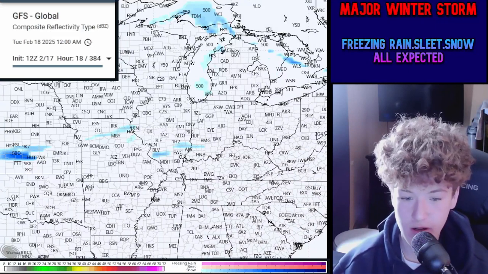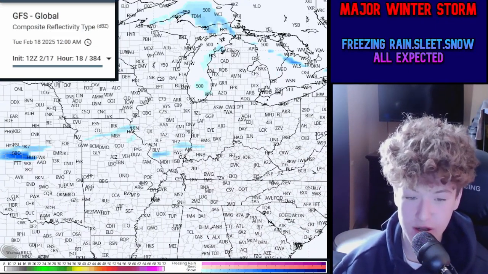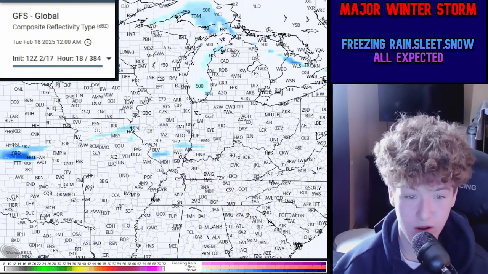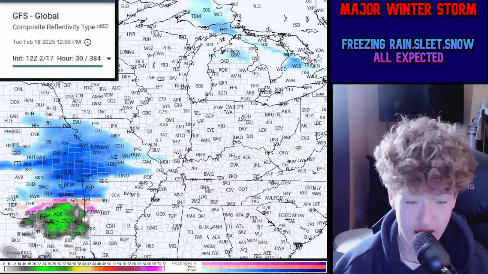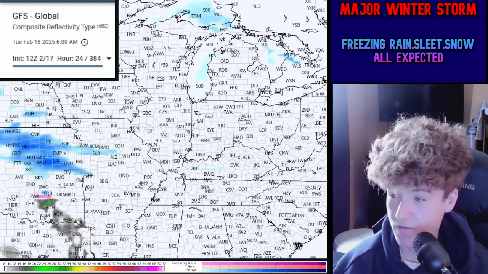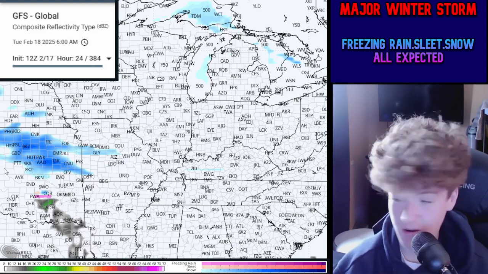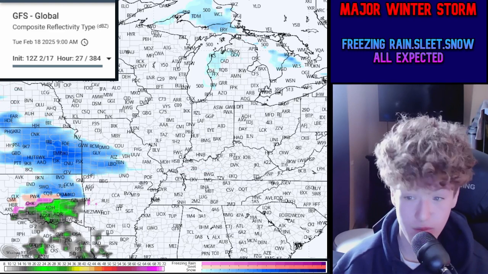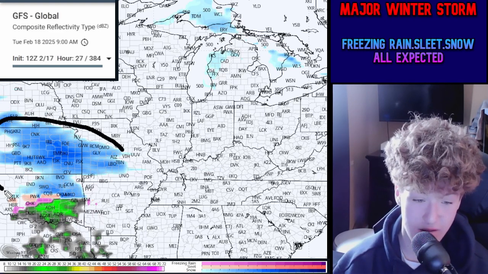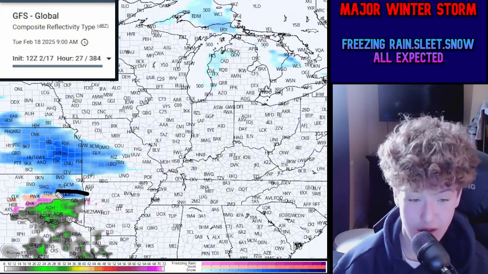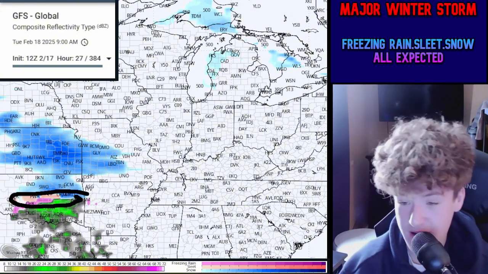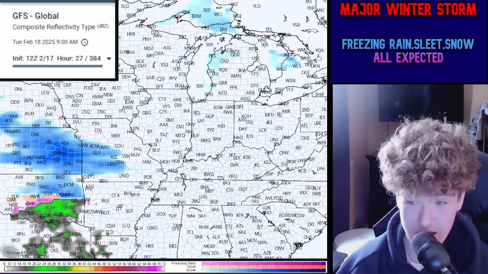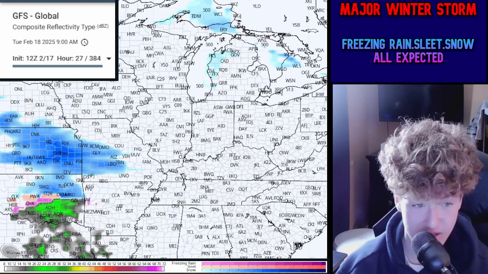Alrighty, guys, the first thing we're going to look at is the timing of the system. Then next, we're going to show the snowfall totals with an in-depth showing. This is the GFS, showing a big area of snowfall forming around the 6 a.m. time frame across central portions of Kansas, where a lot of snow is going to form. Then at 9 a.m. we're going to see a wide area of snow form with potentially even some ice and sleet across Oklahoma City areas, with maybe even snow. We could see it snowing in Tulsa, in southern Kansas and Wichita areas, and Springfield around the 9 a.m.